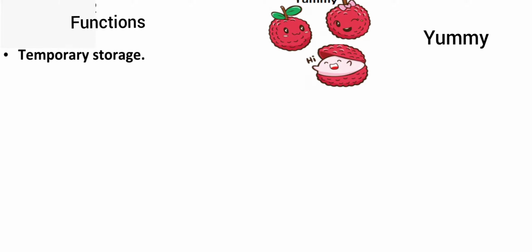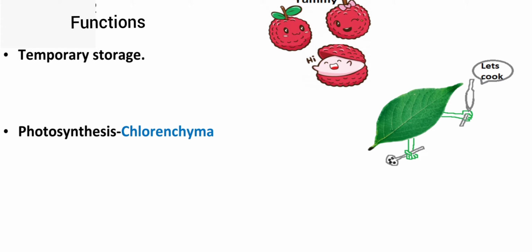Now let's look at some of the functions of the parenchyma cells. The first yummy function of the parenchyma cell is storage, right? These parenchymatous cells store food and they are present in the fruits. The second function is that if the cell has chloroplast, it will be called chlorenchyma, and these cells perform a process called photosynthesis. Chlorenchyma is present in all the green parts of the plant.